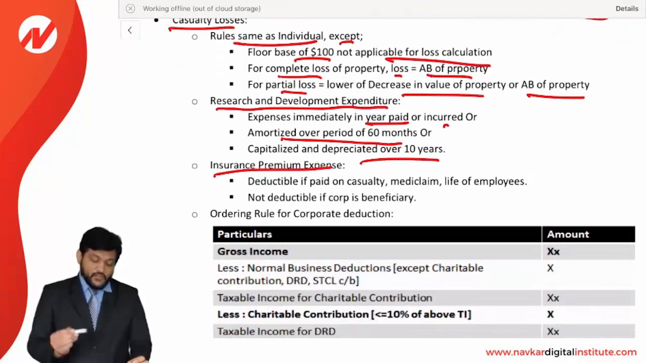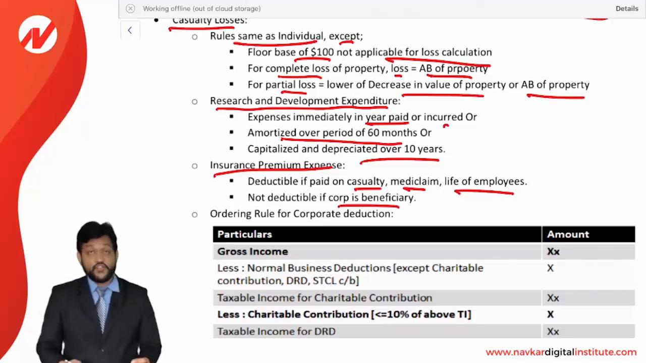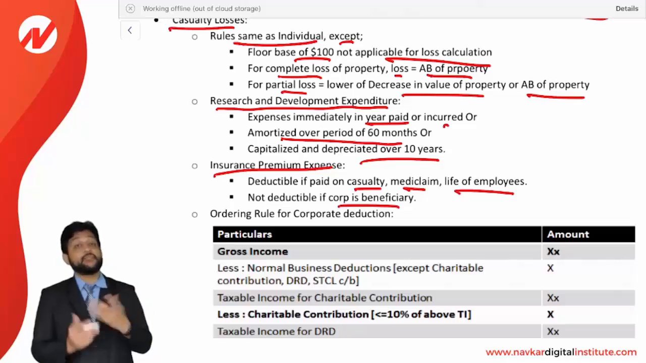Insurance premiums. Okay, what is the insurance premium? Deductible if paid on casualty, mediclaim, life of the employees. These are the deductible insurance. Not deductible if the corporation is a beneficiary. If the corporation is a beneficiary itself, then it is not deductible.